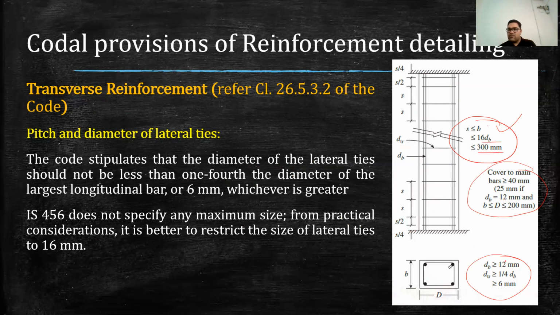Generally, dia of main bar should be higher than 12 mm dia, and dia of lateral ties should be greater than or equal to 1/4 times of dB, and should be greater than 6 mm. So dB is the dia of main bar, and dTr is the dia of transverse lateral ties.